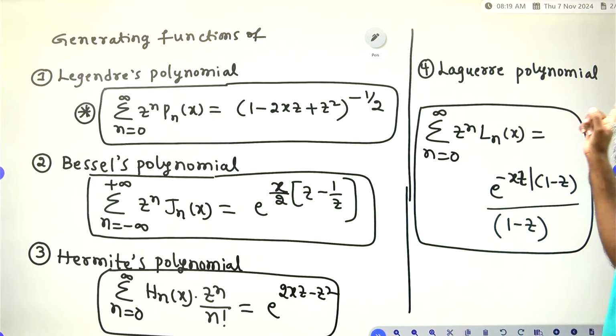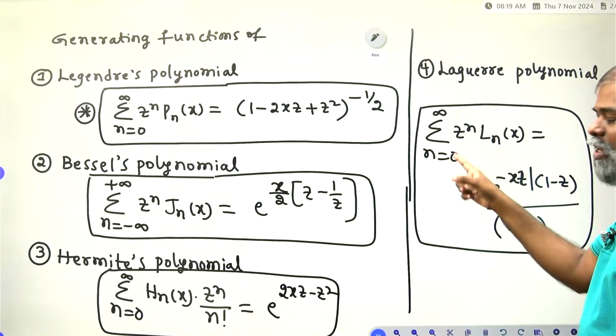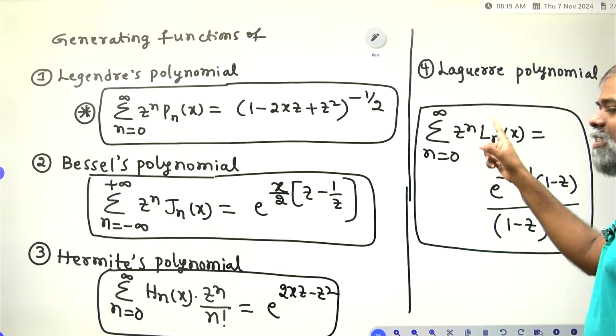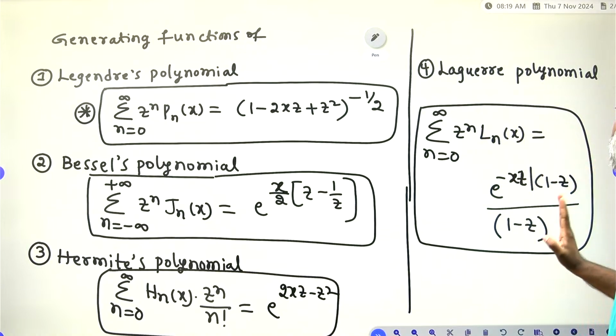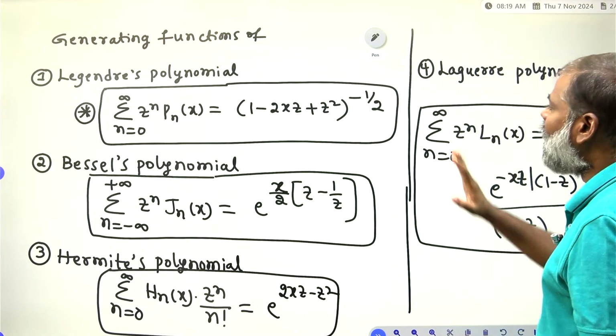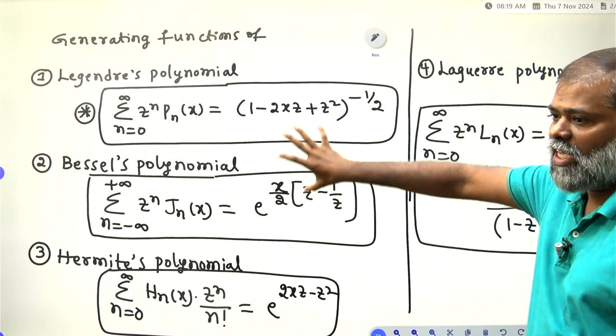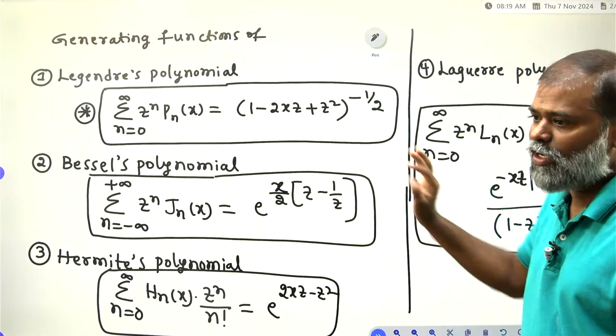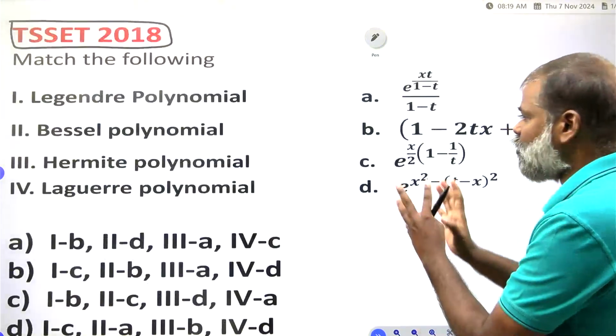The generating function of the Laguerre polynomial is summation n equals 0 to infinity z to the power n Ln of x is equal to e to the power of minus xz by (1 minus z), all divided by 1 minus z. These are the generating functions of special functions. These four special functions are there according to your syllabus also. That's why I took this question.